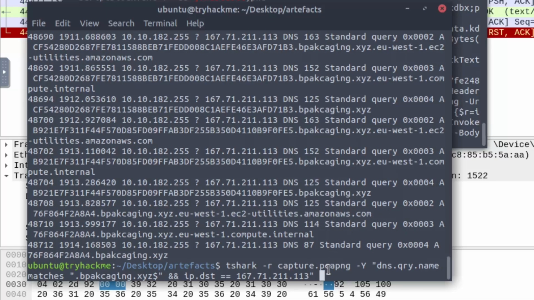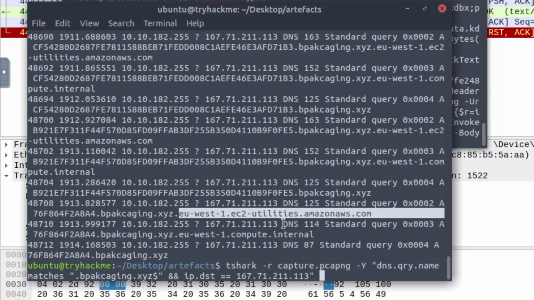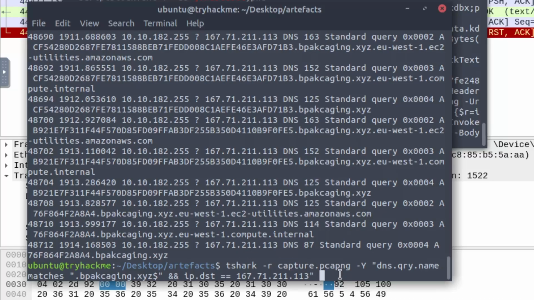So probably we want to remove all of the ones that have to do with the EU West, the Europe West region of Amazon, because this is just the Amazon domain. Not that it doesn't have anything to do with it, but I don't think this is where the exfiltrated data would be. I think this is maybe just a proxy server that they're using potentially, or an in-between server. So what we want to do is remove that piece from it.